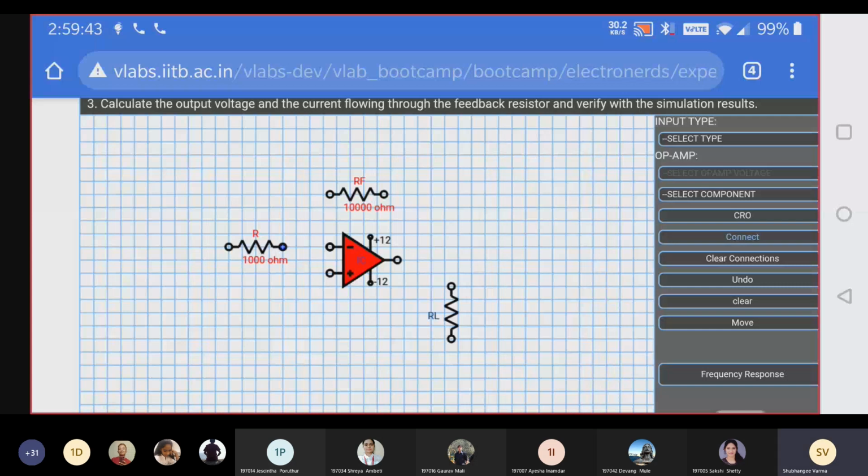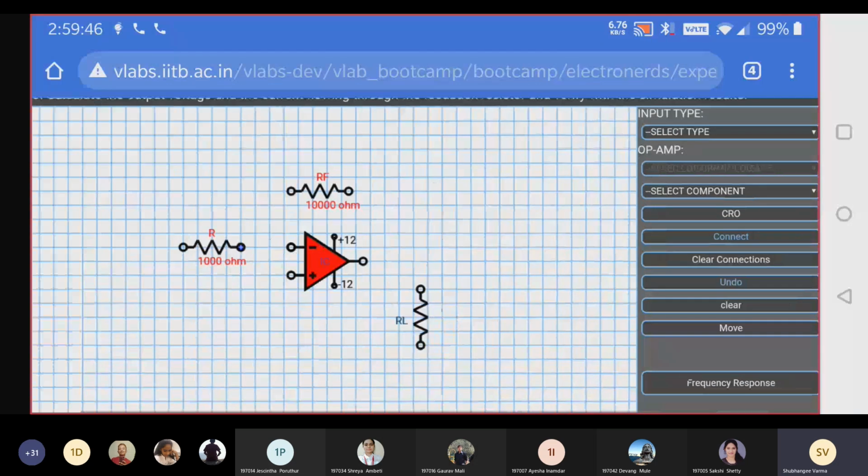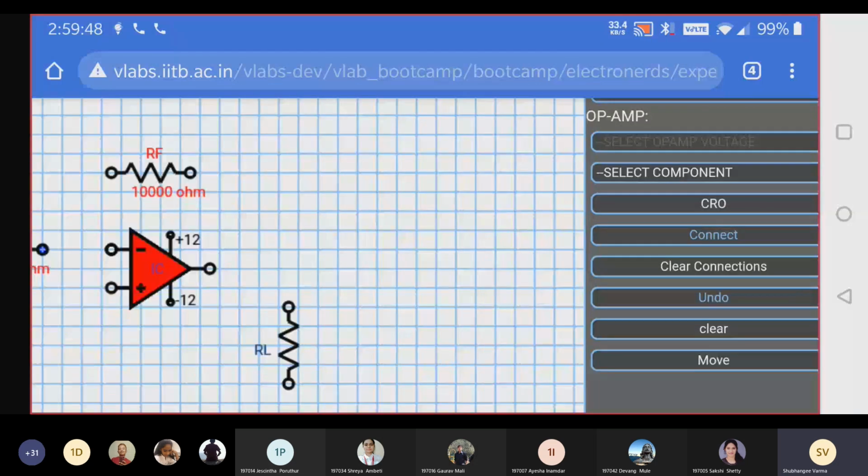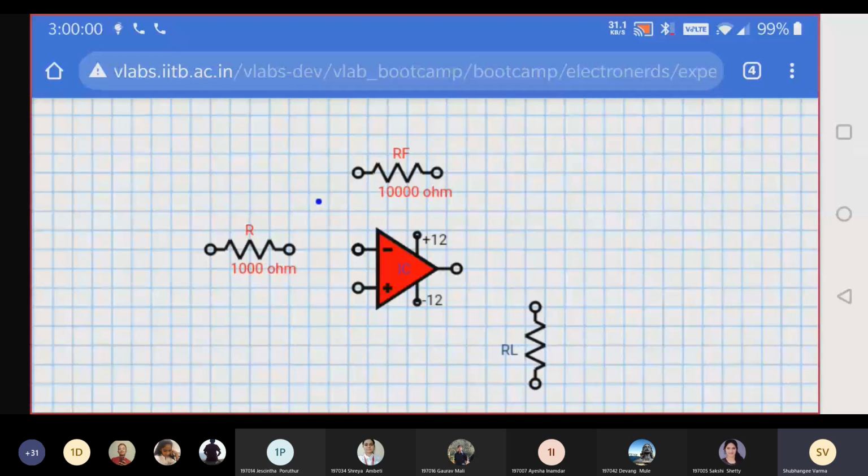For connection, you have to click on connect. Here on the right hand side, see CRO is there, connect is there. So click on connect, and once you click on connect, you can see a blue dot. Blue dot is used for the connection. So here we have to click the blue dot on the circle, the terminal of the component.